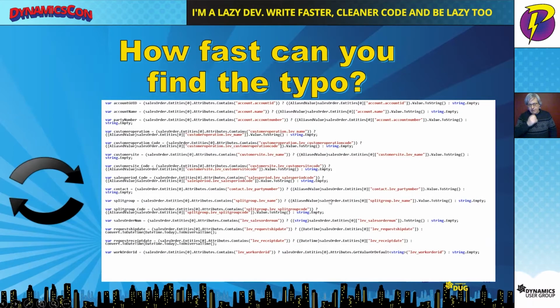Let's take a look at the previous code that we had. I've introduced into here a typo, and I want to see how fast the audience can find it. I'm guessing it would take almost till the end of this presentation. So here we have a single missing U on this line. The problem with this is twofold.